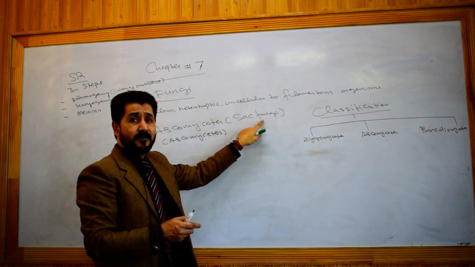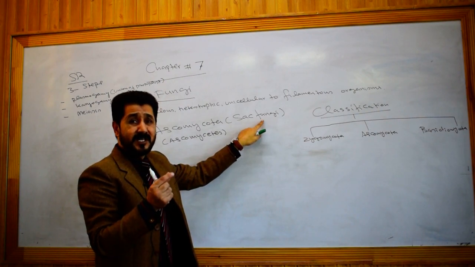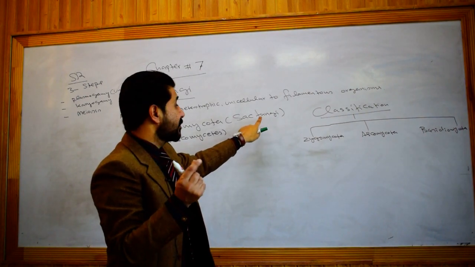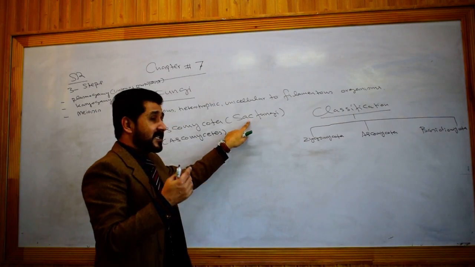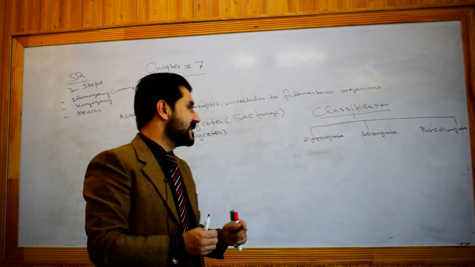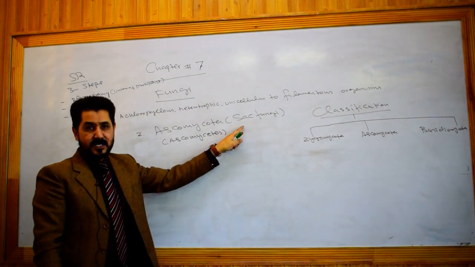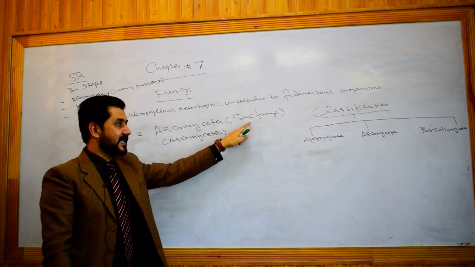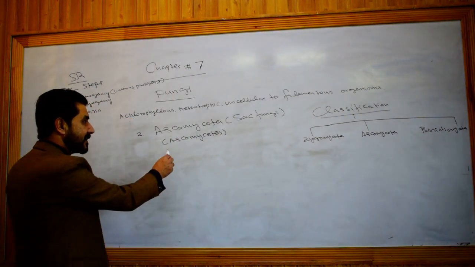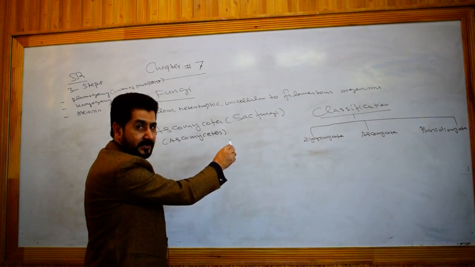Due to the production of a sac-like structure, a spore-bearing structure which looks like a pouch. Because of the production of this sac-like fruiting body or spore-bearing structure, these fungi are called sac fungi. Ascomycota, sac fungi, is the common name of this group. Remember, they are called ascomycetes.